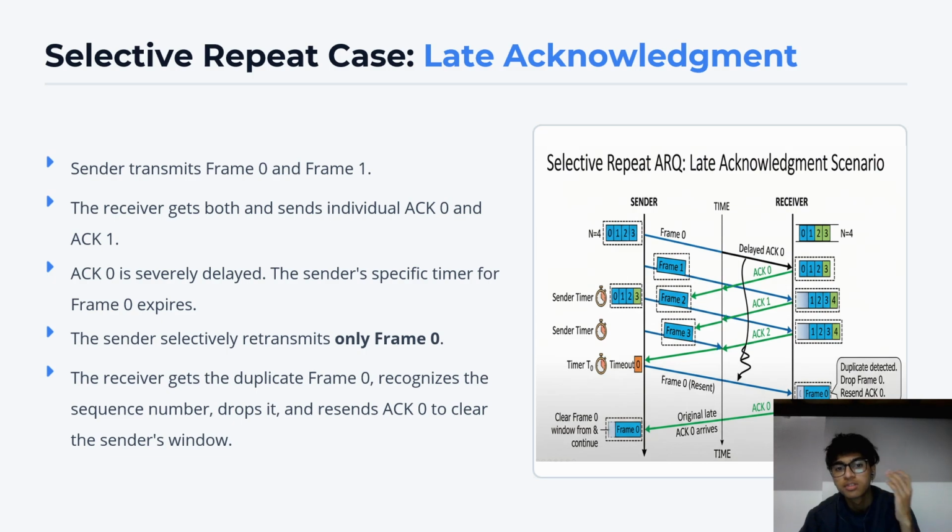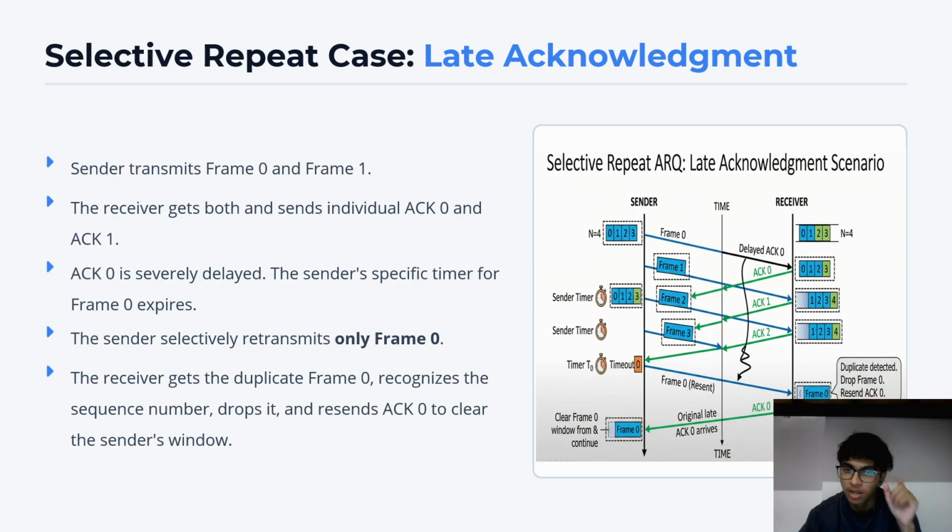So when the receiver gets frame 0 again, as the sender has resent frame 0, the receiver recognizes that this frame has come twice. So it drops it and resends acknowledgement 0 to clear the sender's window. Thus, it discards the extra frame 0 that has arrived. Due to this, the sender and receiver both handle only one copy of frame 0. It does not include two frame zeros.